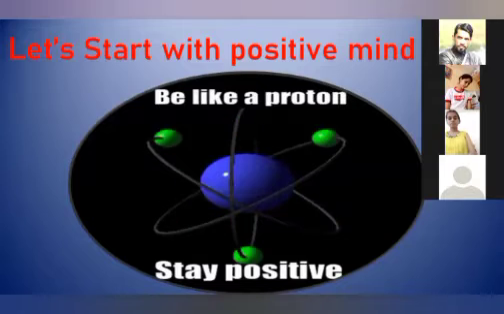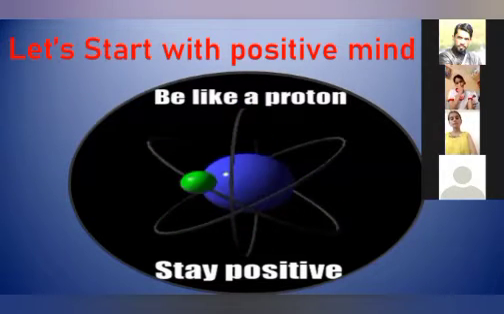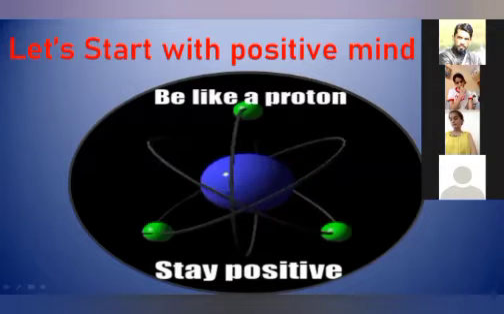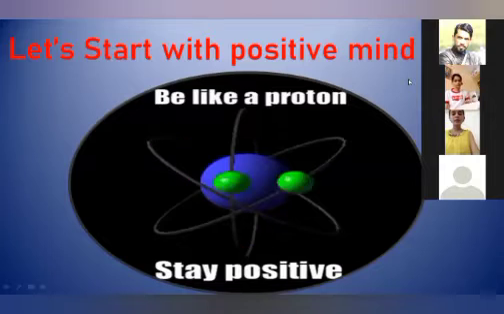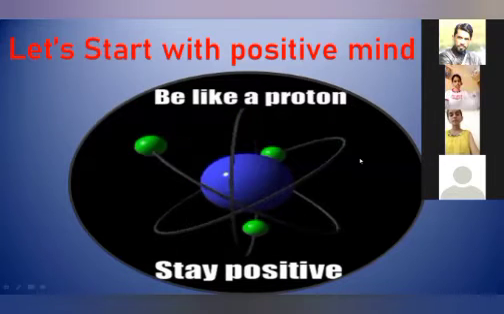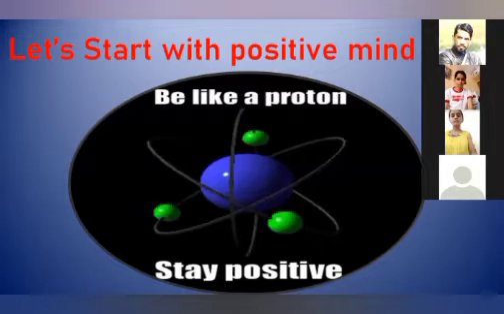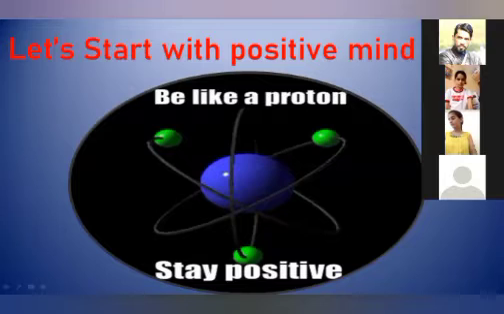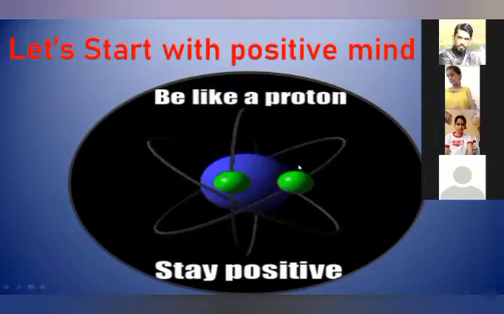Today's thought is, be like a proton and stay positive. You know very well, there are 3 subatomic particles in an atom. Can you tell the names of these 3 subatomic particles, Mahima? Proton, neutron, and electron. Very good. Electron is a negatively charged particle, neutron is a neutral particle, and proton is a positively charged particle.